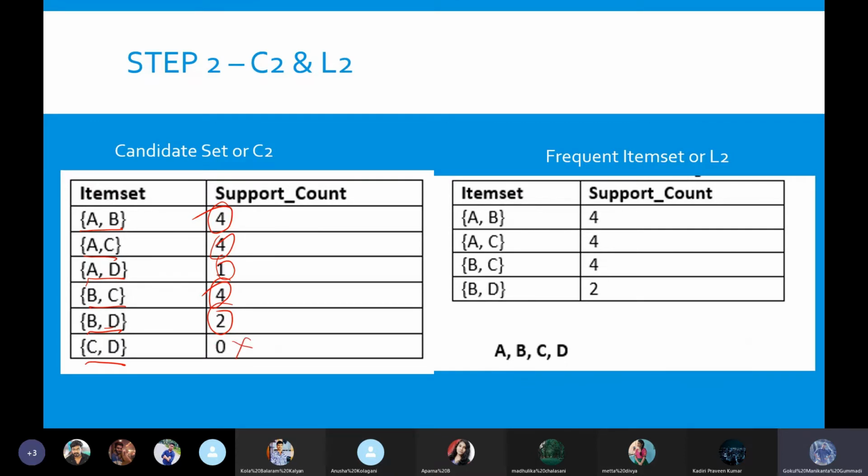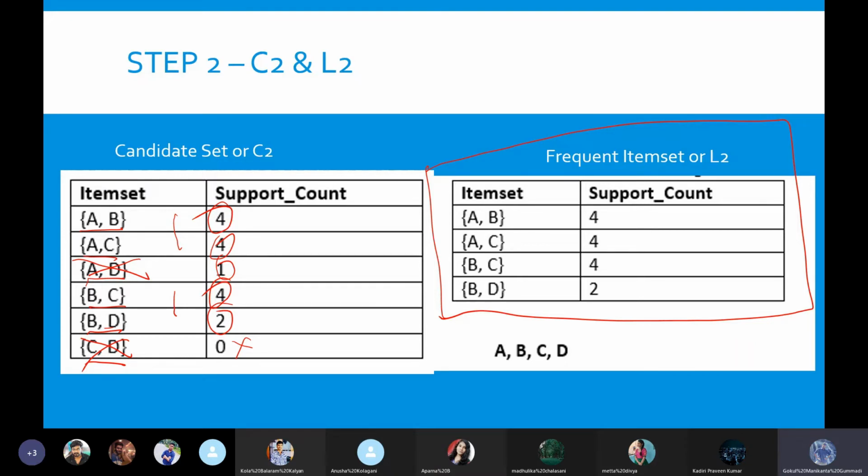Again, we need to compare this with our minimum support level, which is 2. So we will remove A, comma D and C, comma D, because they do not follow our preset minimum rule. The other 4 combinations will be taken as our frequent item set 2. So now that we have this set, we need to identify the next level.